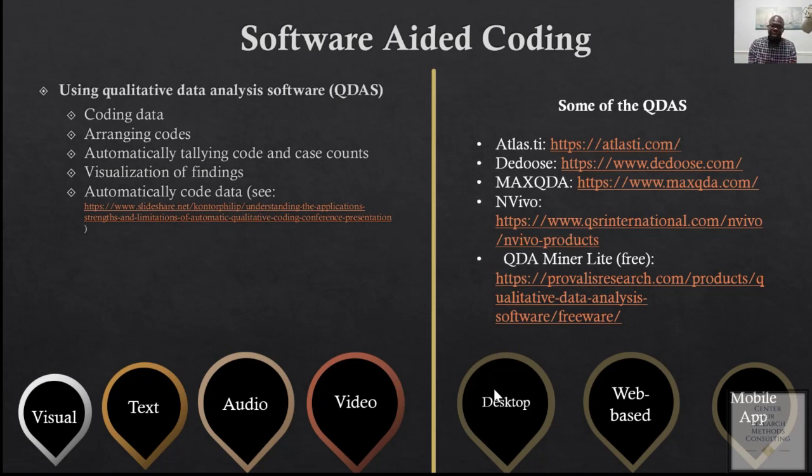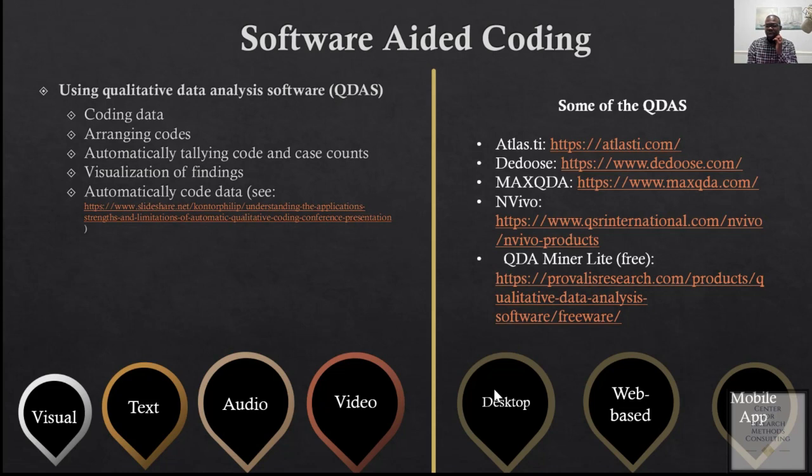Some of the software can help you automatically code your data, but the outcome may have nothing to do with the research question that you have. So you have to be very careful using automatic coding. Know the limitations and also the strengths of using it, so that you'll be able to use it efficiently.